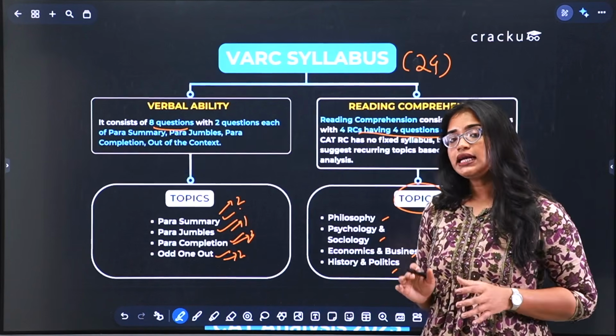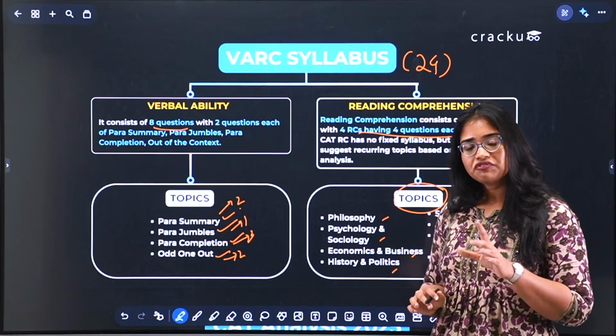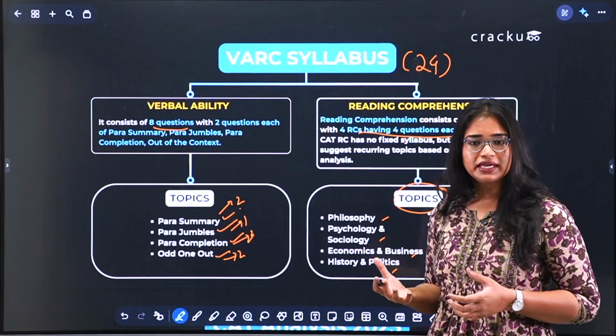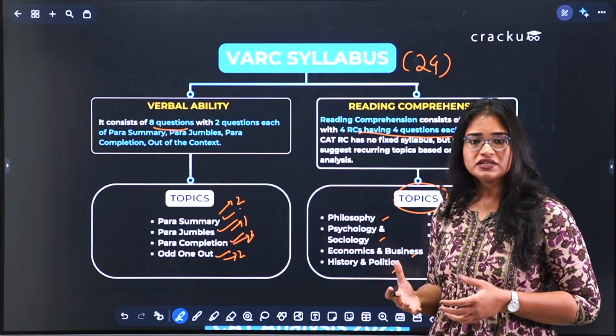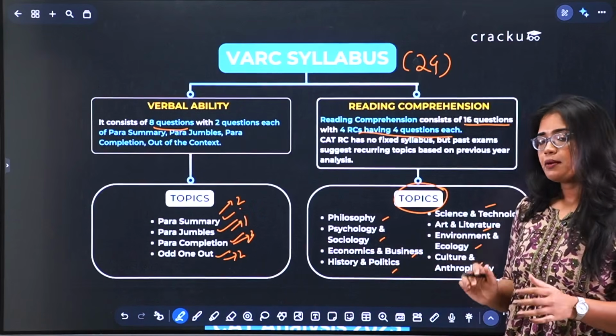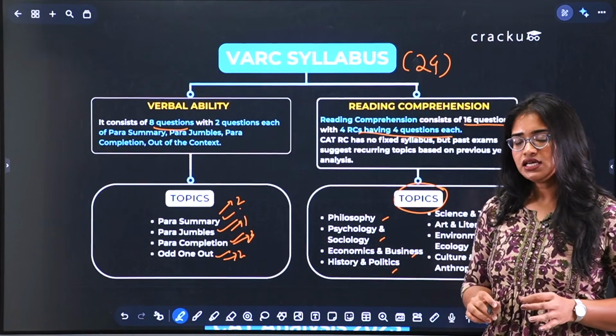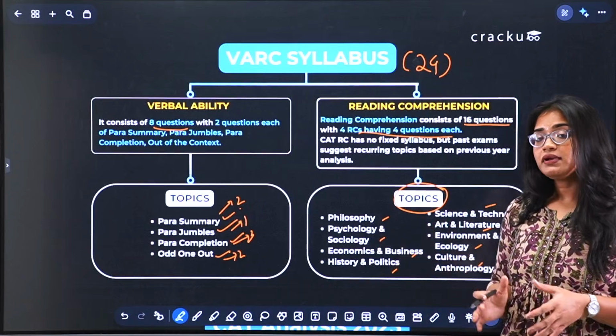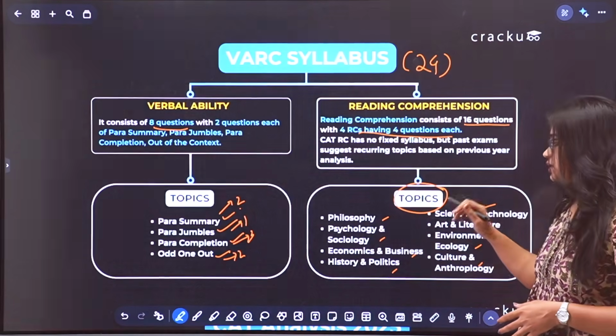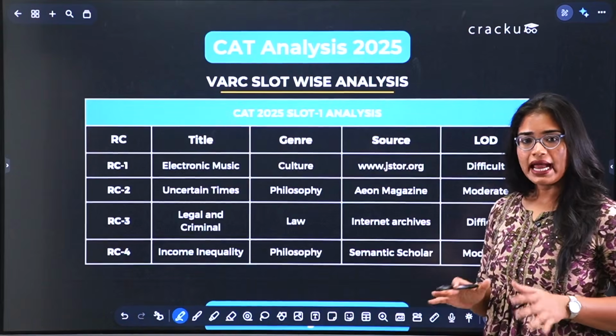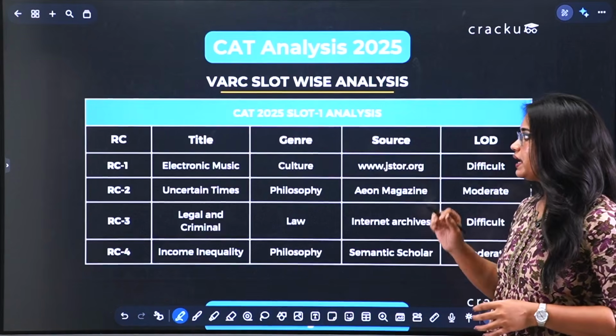Now CAT loves dense academic writing. So if you are someone who reads casual stuff only, you might find it uncomfortable at first when you go through the CAT RC passages. But the best way to prepare for VRC is to read a lot and to familiarize yourself with different types of genres. Now let's look at what actually happened in CAT 2025, because the best way to predict CAT 2026